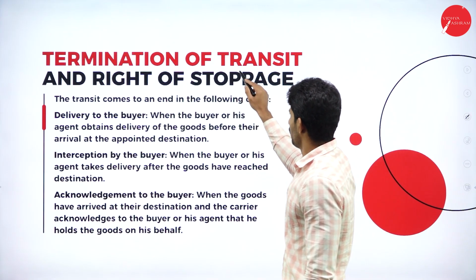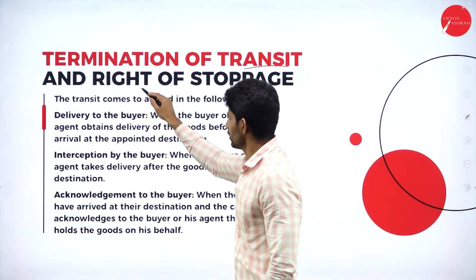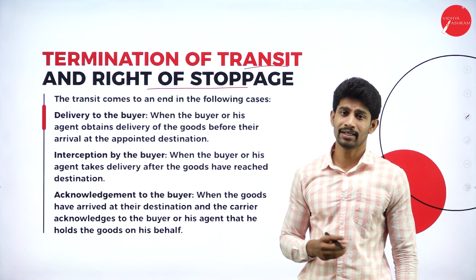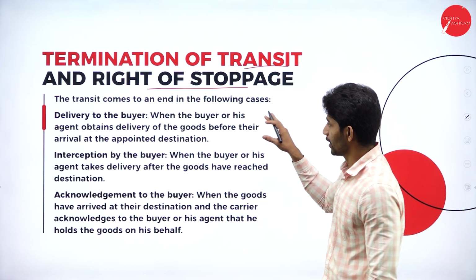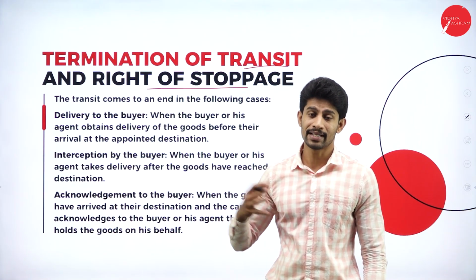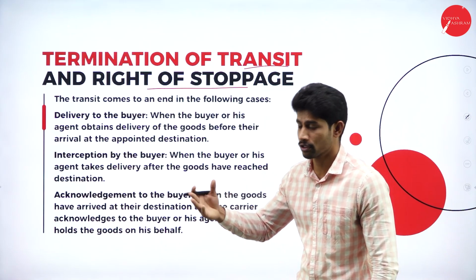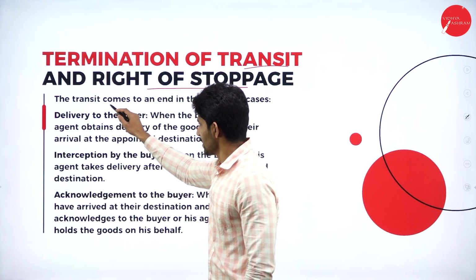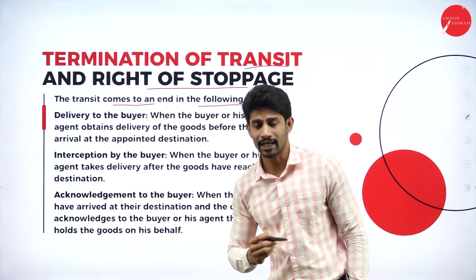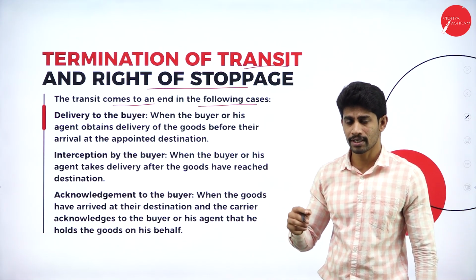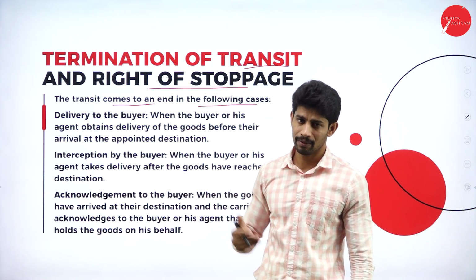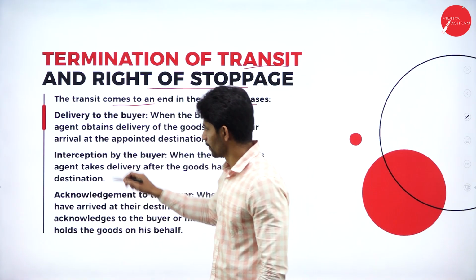Next, termination of transit and right of stoppage. So when can we terminate the transit, and what rights do we have to stop the transportation of goods? The transit comes to an end in the following cases. In a few cases, even though we are transporting the goods, we can take them back. Only in these few cases.